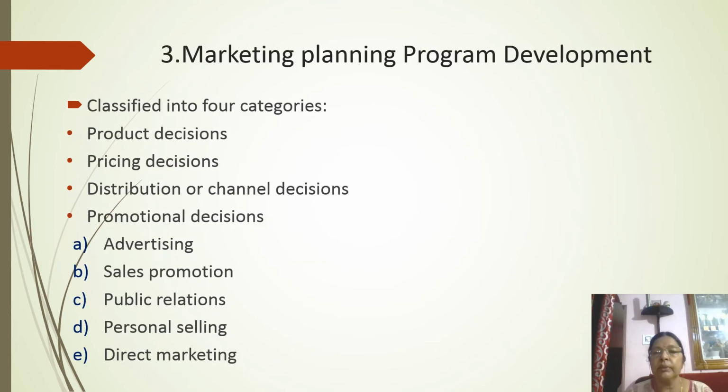Next, we come to the third step where the marketing plan program is developed. Here, four categories are considered. They consider first the product decisions, then the pricing decisions, then how to distribute the product, and how to promote the product. And the promotional tools which are commonly considered are advertising, sales promotion, publicity, personal selling, and direct marketing.